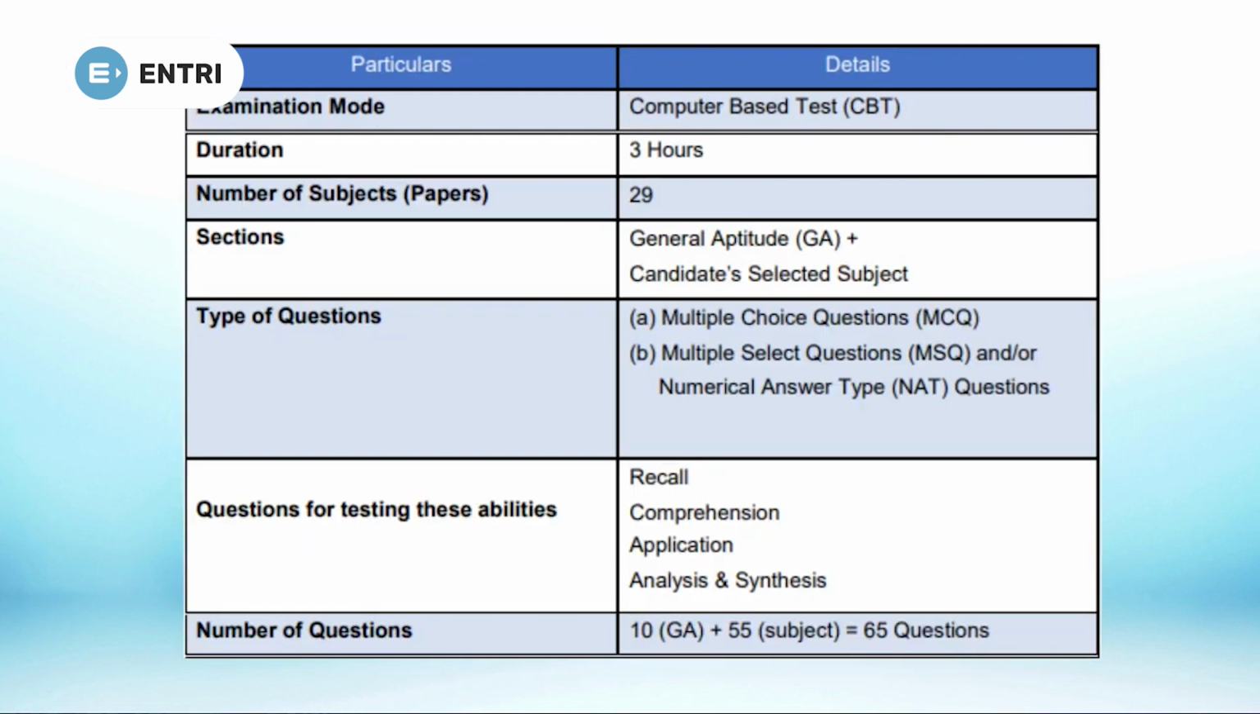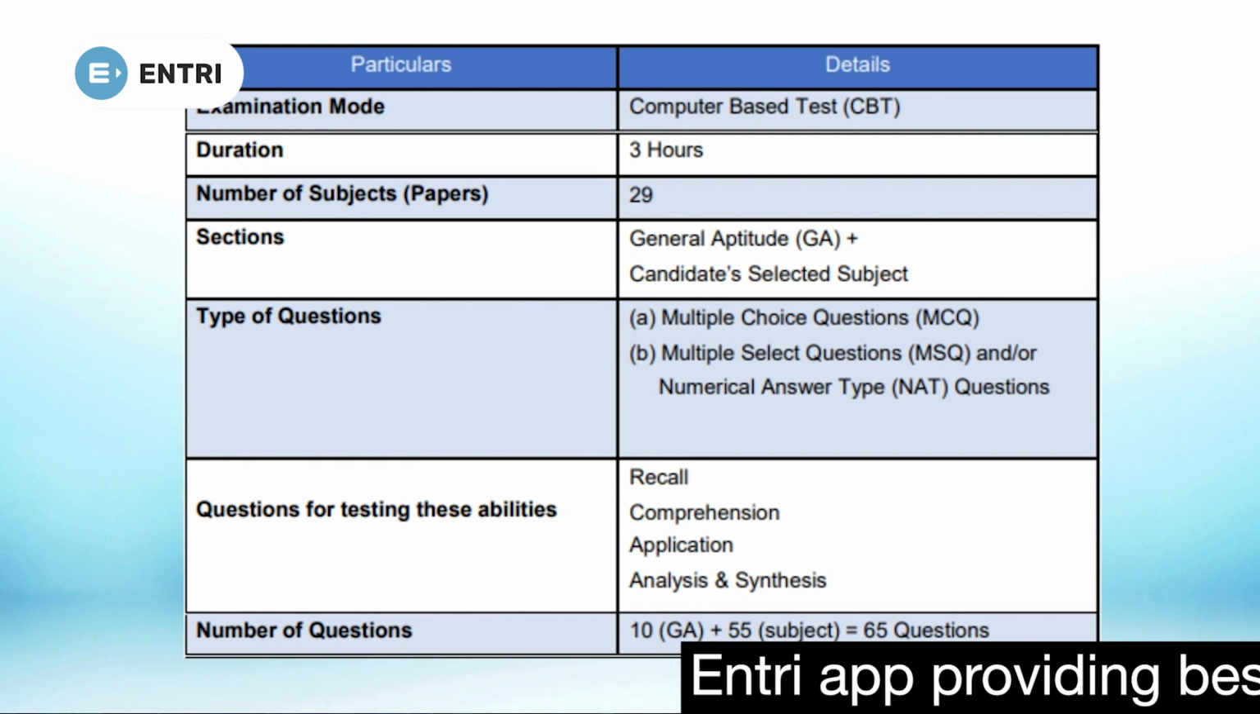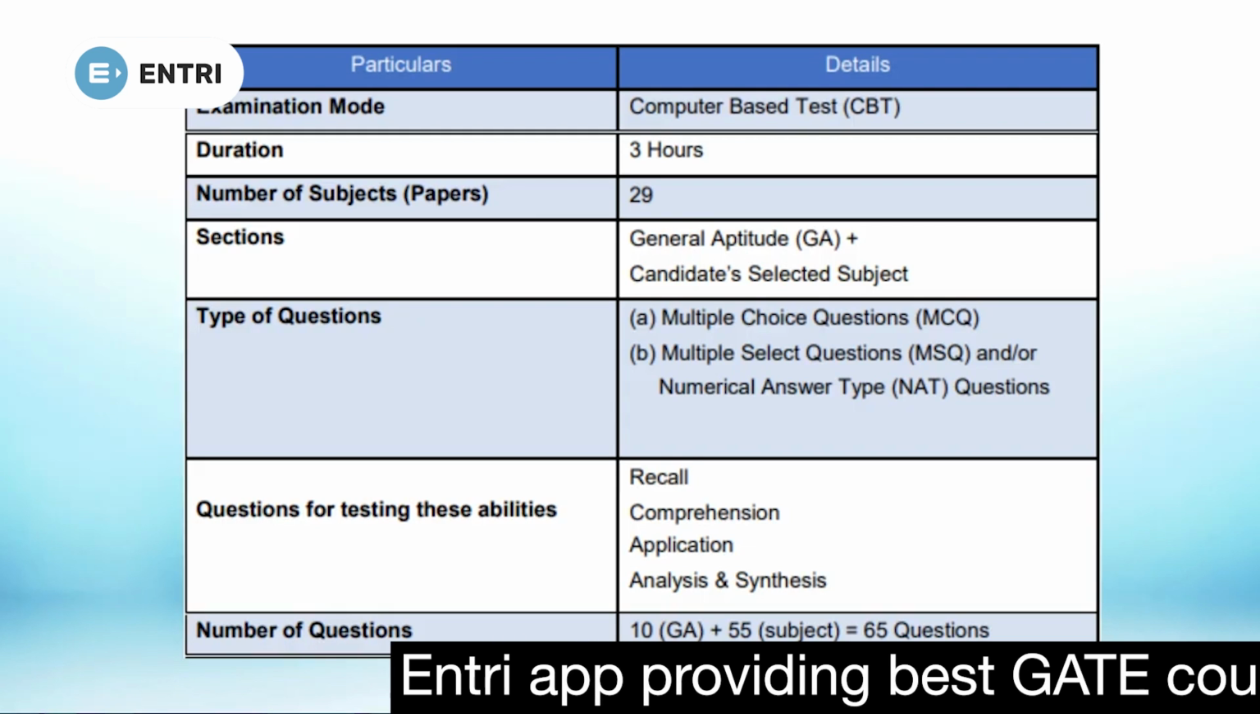Next, we will discuss the exam pattern and marking schemes. The exam will be conducted as a computer-based test. A total of 29 papers are there. The exam consists of 2 sections, general aptitude and subject questions. The questions include multiple choice type, numerical answer type, and also multiple select type questions, which have been included in GATE since last year. GATE is not a simple exam; it tests your subject knowledge with recall, comprehension, application, analysis, and synthesis type questions. There are 10 general aptitude questions and 55 subject questions.